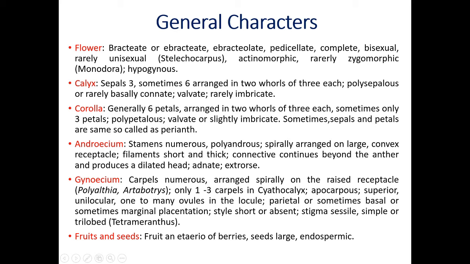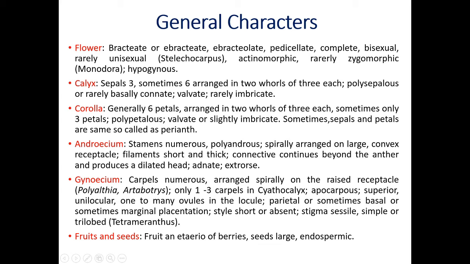Locules are one, unilocular. One to many ovules in the locule. Parietal, or sometimes basal or marginal placentation. That means seeds are attached to the margin of the ovary. This condition is called marginal placentation. We have studied this earlier. Style short or absent. Stigma sessile, simple or trilobed. Here the stigma is trilobed, 3 lobes are present.